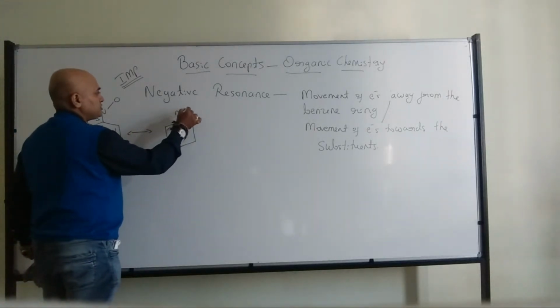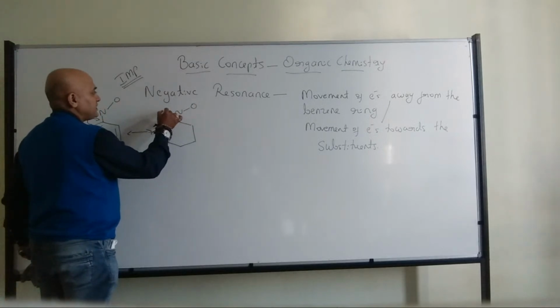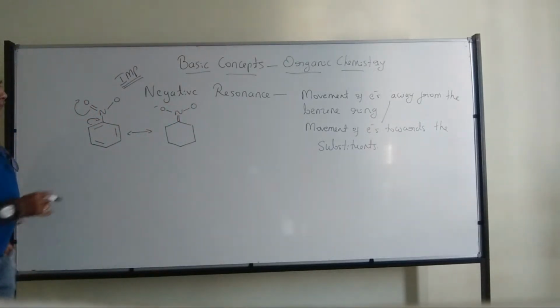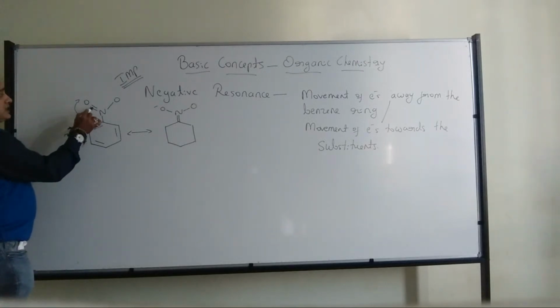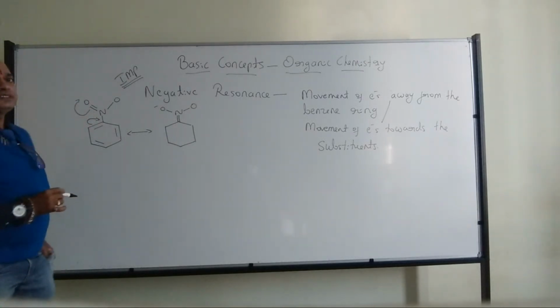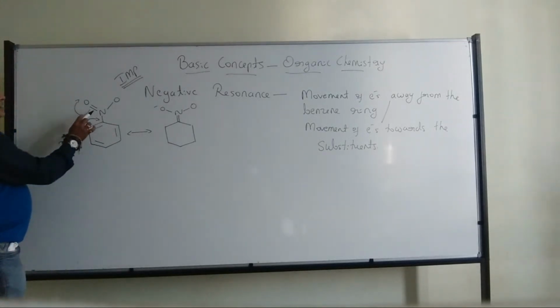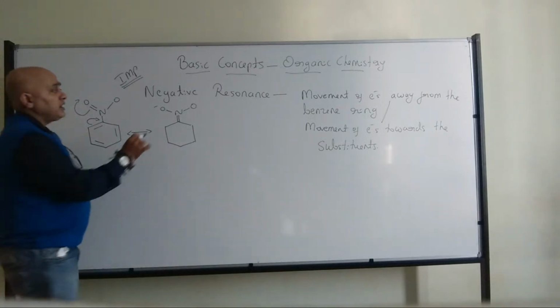So nitrogen, oxygen, and oxygen with minus. Why minus? Because both the electrons are taken by the oxygen. Even the one electron which belongs to nitrogen is taken by the oxygen. So therefore, minus.